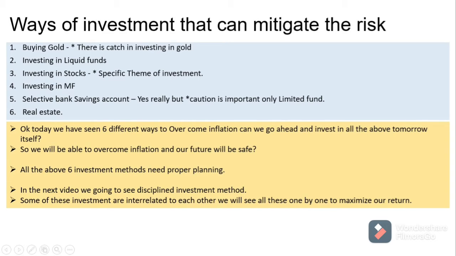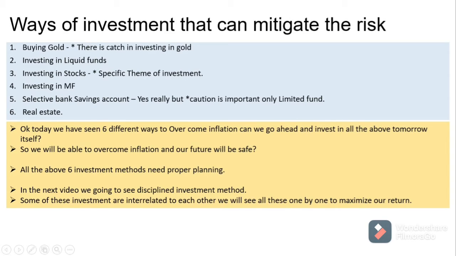What are those kinds of investments, and what are those kinds of savings banks which give us excellent return on investment? But again, we have to be very cautious with these banks and invest only according to the RBI rules, so our cash will be protected. As we have seen, there are 6 investment methods which could mitigate our risk. Can we go ahead and make all the investments right away so that we can mitigate this risk completely from our life tomorrow itself? No, that is not possible.